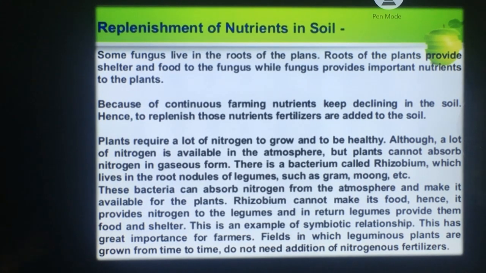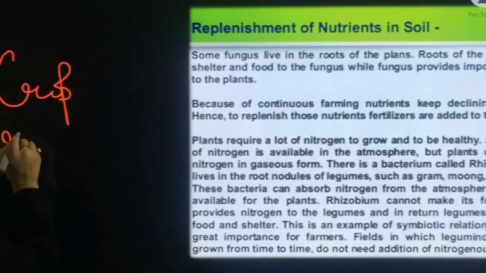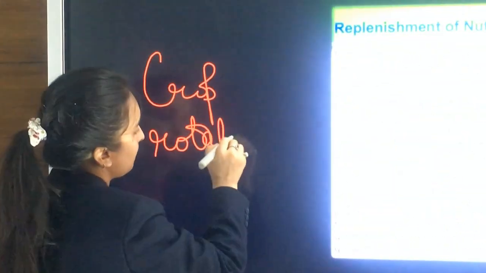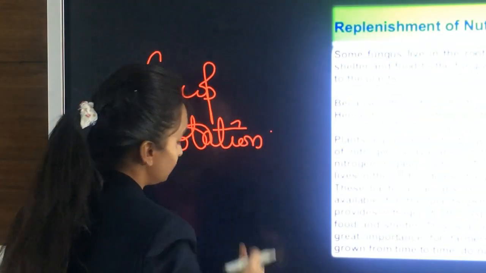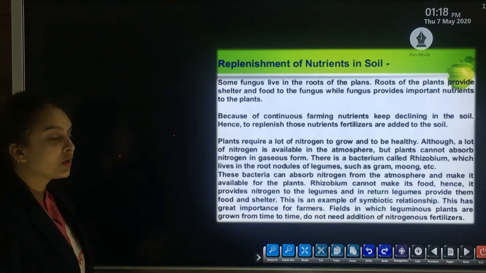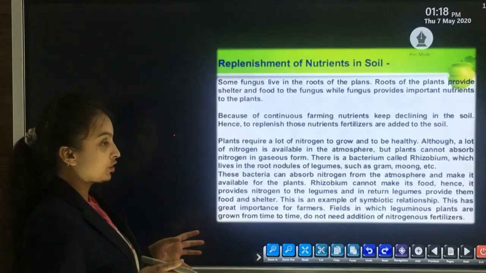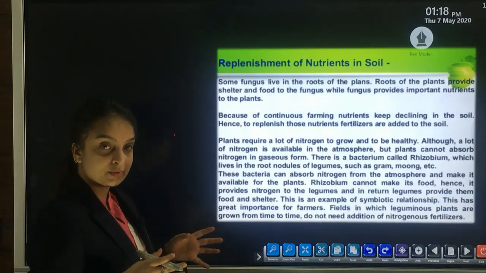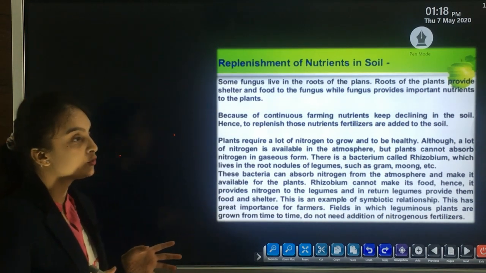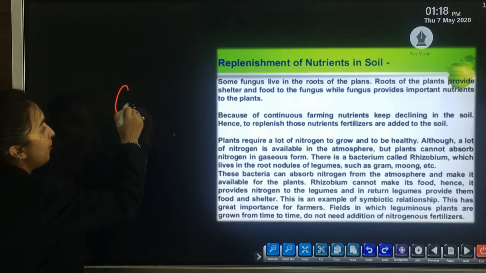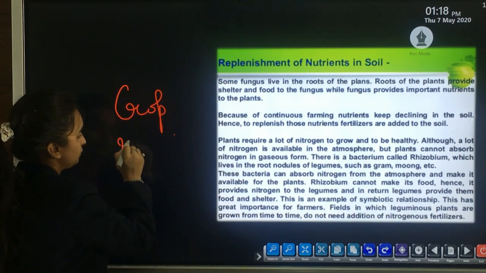And how can we do the replenishment of nutrients in the soil? By doing crop rotation. Another method by which farmers replenish nutrients in the soil is crop rotation.